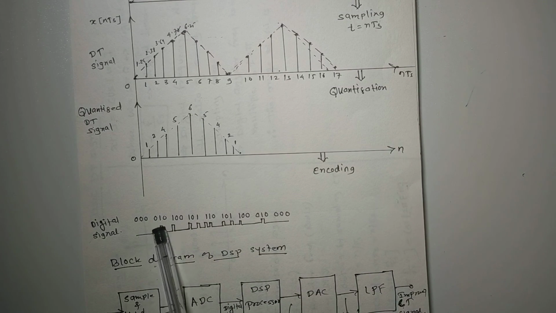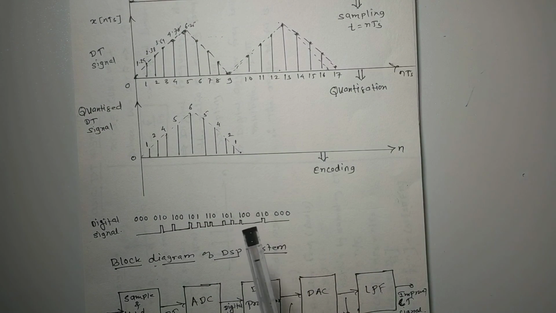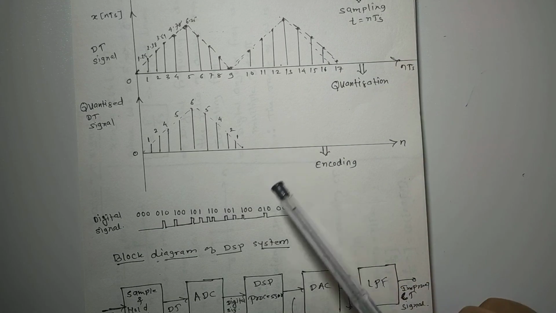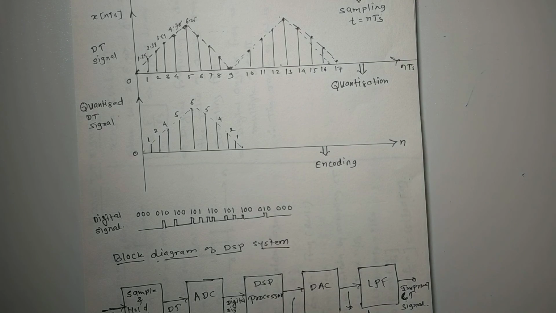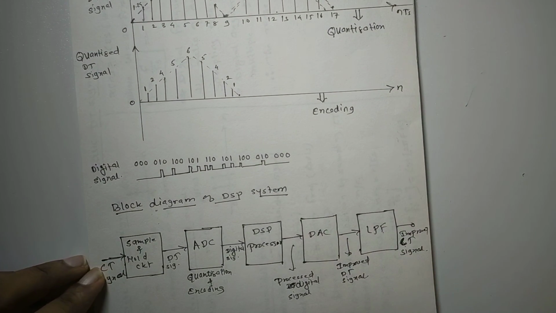And then this type of signal is your digital signal. This is what we call the digital signal. So this analog signal gets converted into a digital signal like this. Therefore, the continuous time signal we call the analog signal. When we sample it, it will convert this analog signal into a discrete signal. When we perform quantization and encoding on the discrete signal, that discrete signal gets converted into a digital signal. Isn't it, like this?